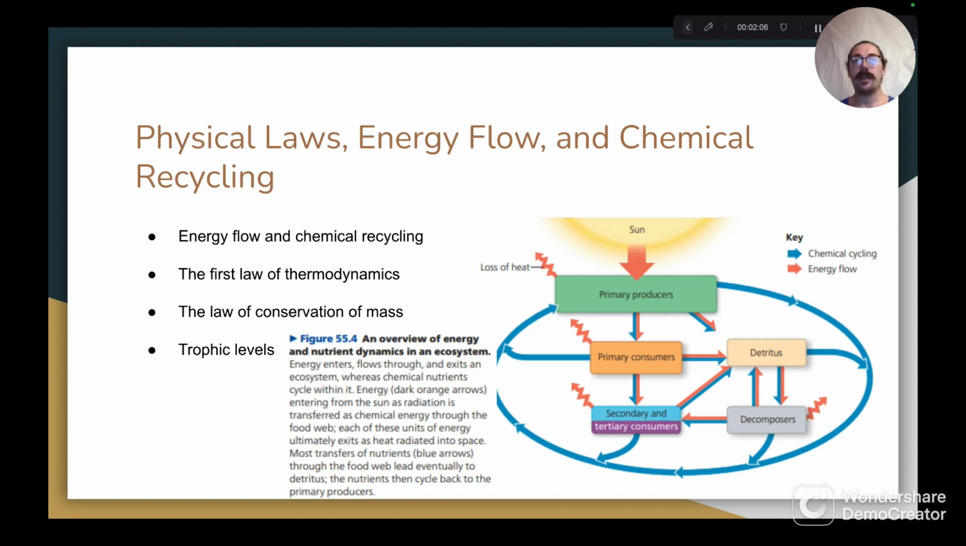However, new chemical mass can enter an ecosystem in various forms, such as dust, and chemical mass can be lost through multiple means as well, such as chemicals returning to the atmosphere in a gaseous form.